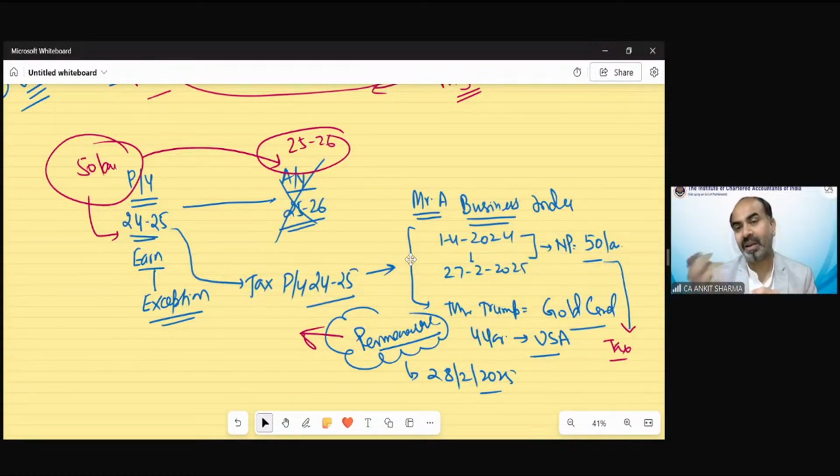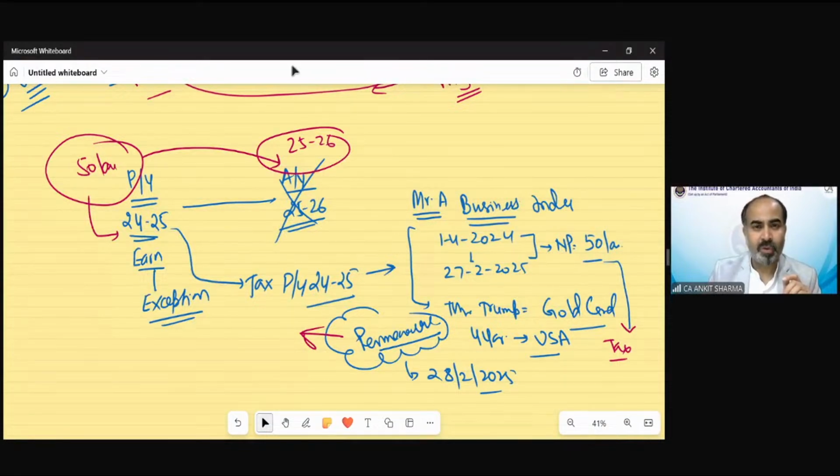But practically that would not happen. Any one of you would need to purchase the lottery ticket. Suppose you have gone to KBC and you won 5 crore rupees or 7 crore rupees, and you came back and divided it among your friends. That does not mean that you are an AOP. You will still be treated as an individual.